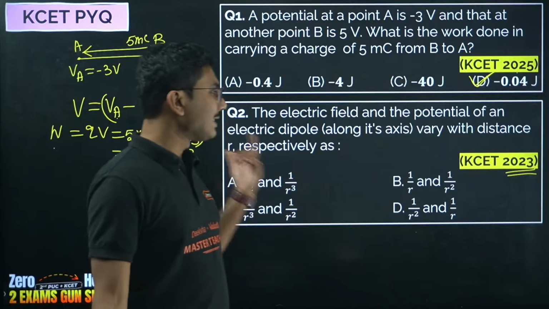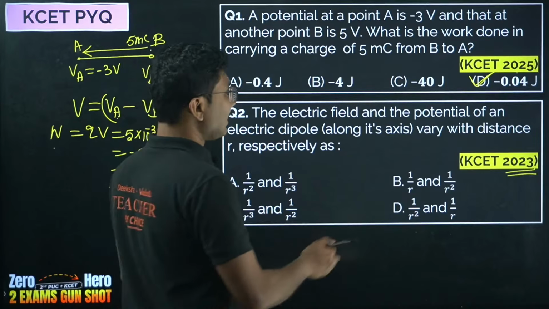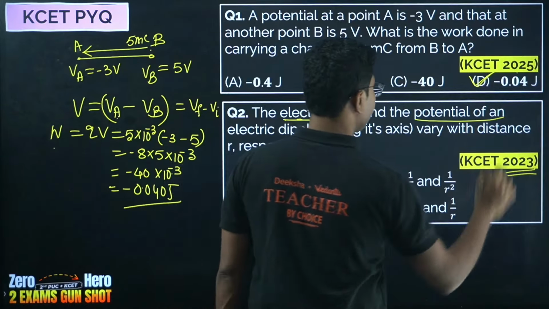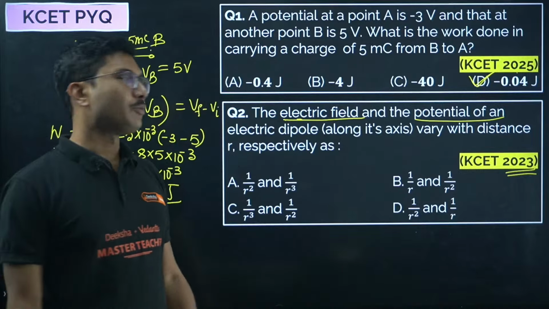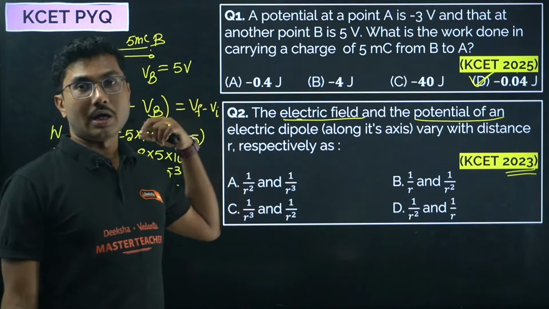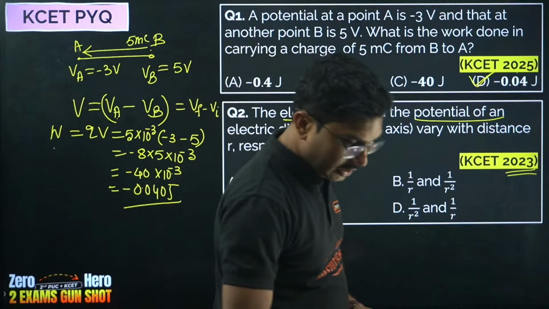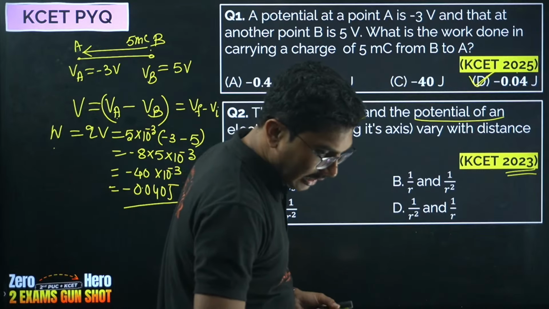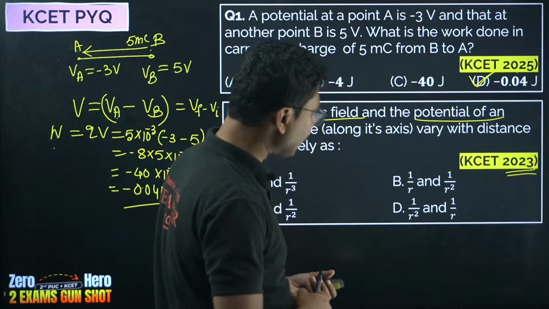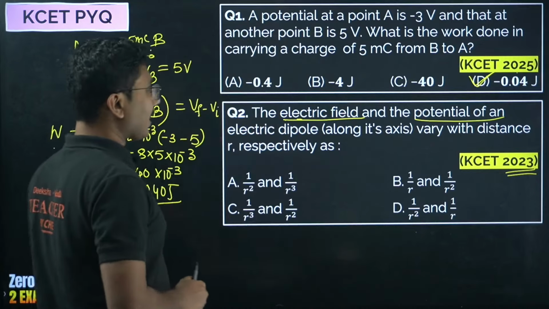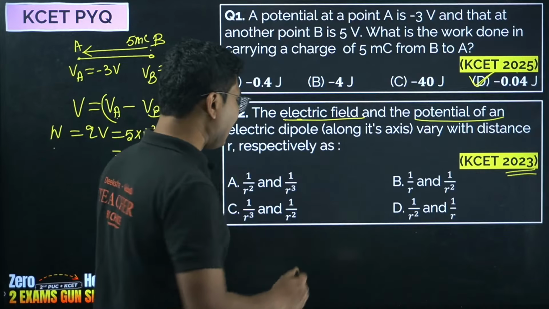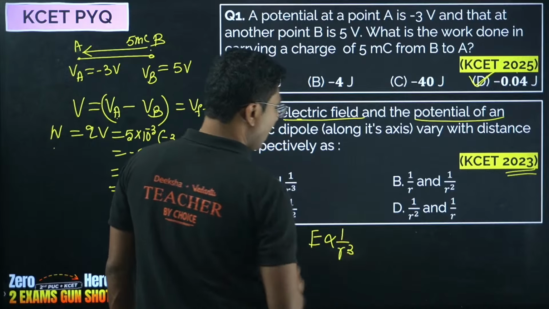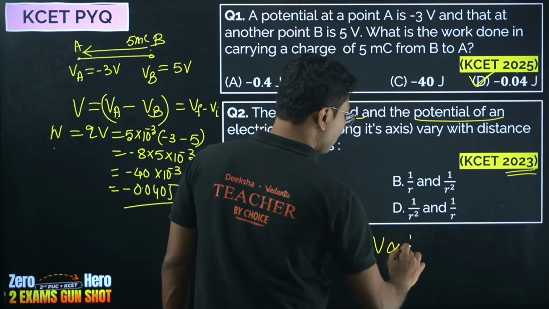So how do electric field and potential vary? First one is electric field, second one is potential, and we are asking about a dipole. Aisha is saying option A. Gladwin is saying option D, then he changed to option A. Remember, electric field varies as 1 upon r cube, whereas potential varies as 1 upon r square.